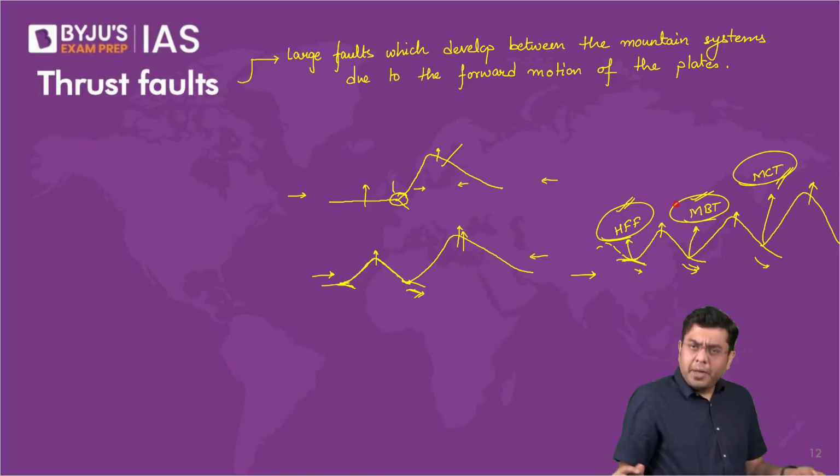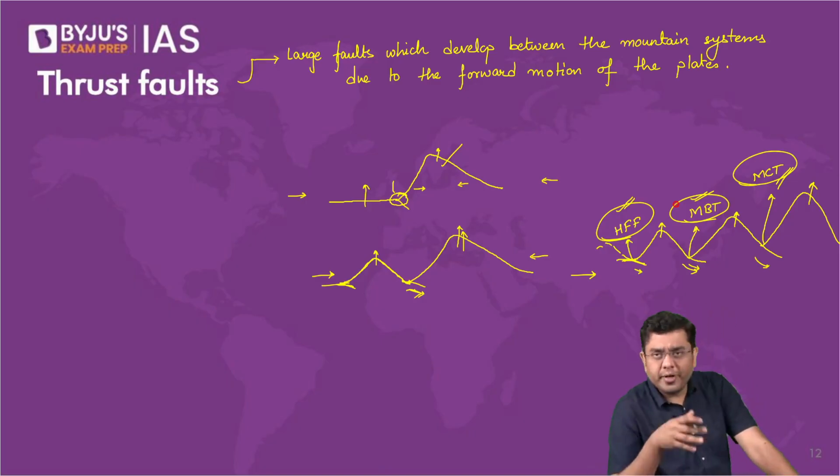Many of you who have joined the sessions late would not be very well versed with the formation of the Himalayas. So I would urge all of you to go back to the recordings of the third module, where we discussed in different stages the process of formation of the Himalayas.